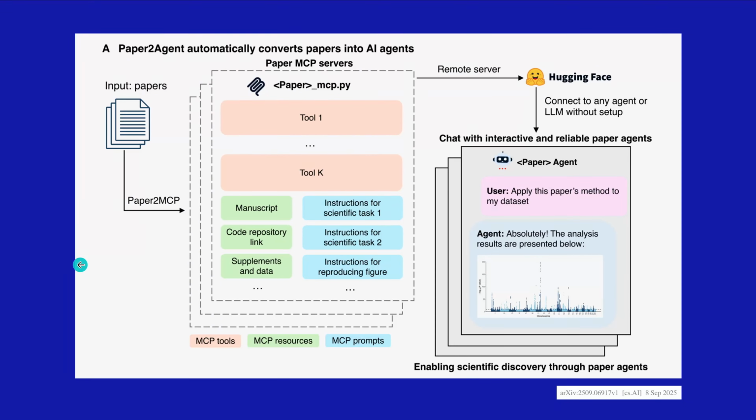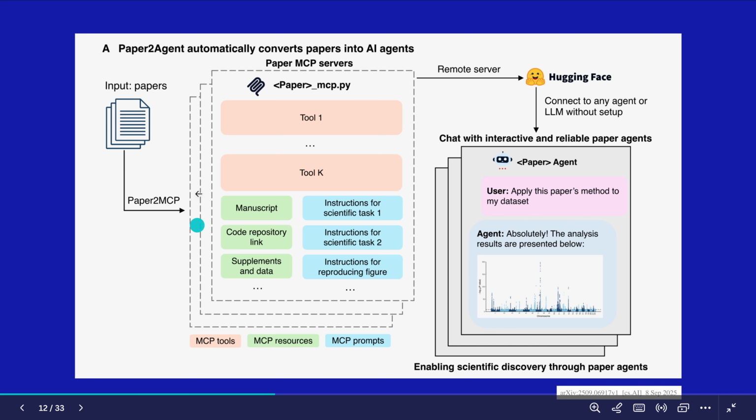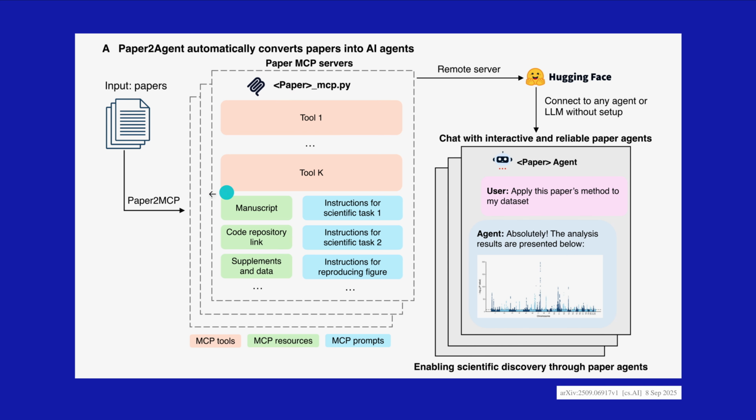So, main idea here, a beautiful schema from the authors from Stanford University. They say you have papers. Let's say with 1 paper. Let's make it easy. So we have 1 ArXiv paper, no? And what you want is to build automatically an MCP server with the content of this paper. So you have the manuscript itself. This is the first resource if you want. Then there's somewhere a link to the GitHub code repo.